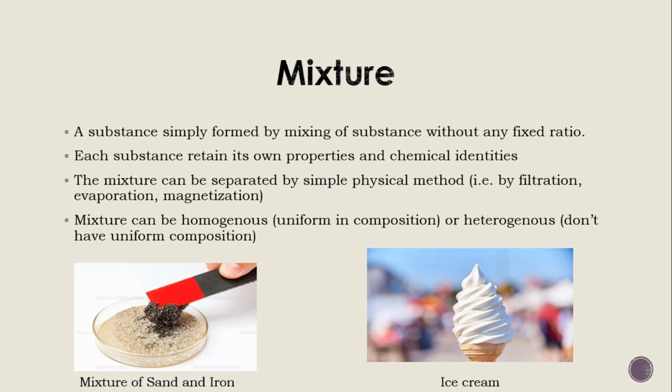You can see in the picture below. Here we have a mixture of sand and iron, and we are separating it by magnetization. The iron gets attached to the magnet, and the sand is retained below in the petri dish. A mixture can be homogeneous, that is, uniform in composition. Here we have ice cream on our right side. You can see it's so yummy and delicious. It is uniform in composition. Or it can be a heterogeneous mixture, which doesn't have uniform composition. The mixture of sand and iron doesn't have uniform composition, so it is a heterogeneous mixture.